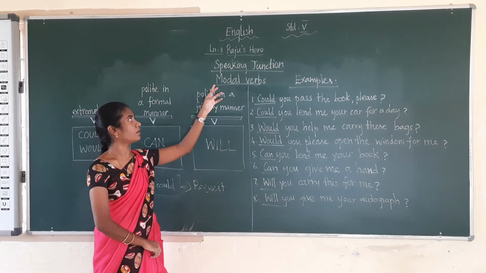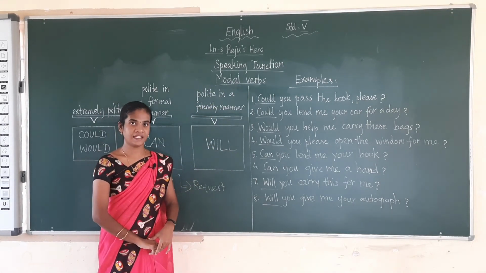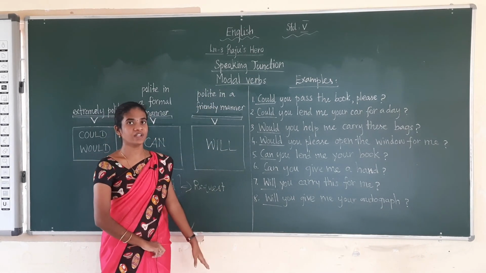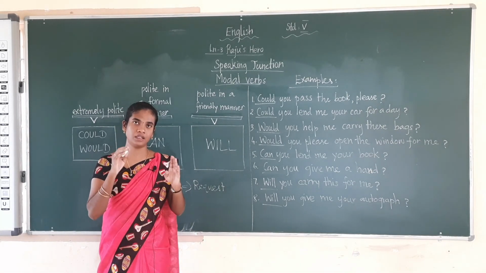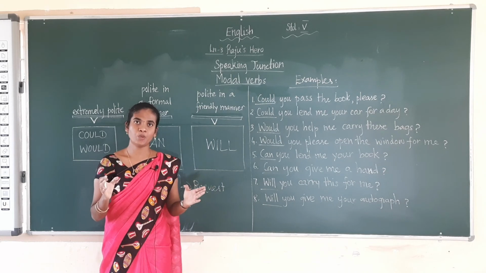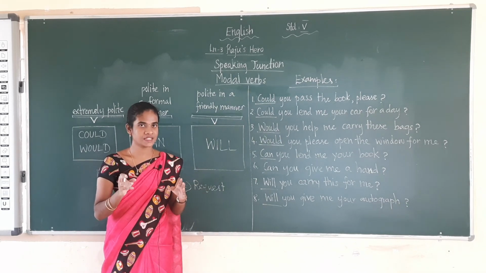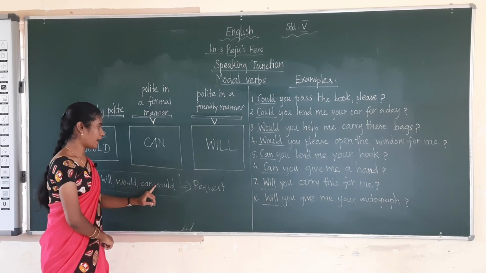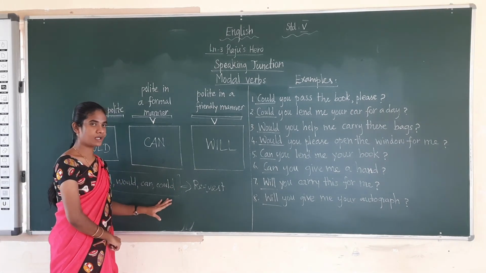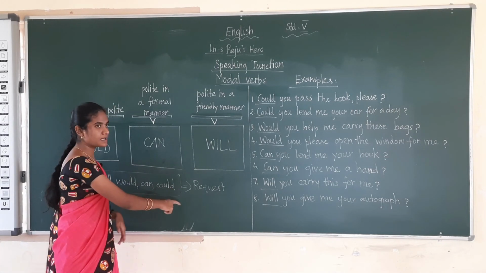And now we have seen the speaking section. In the speaking section, we have seen modal verbs. Okay, there are many modal verbs, but in our class we have seen only four. What are they? Will, would, can, could. These four modal verbs only we have seen. They are used for asking a request.